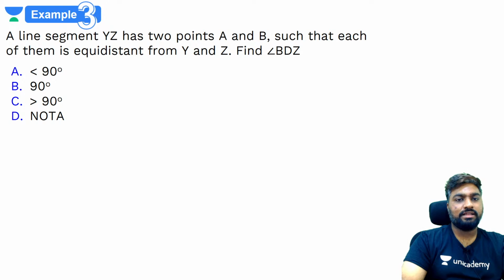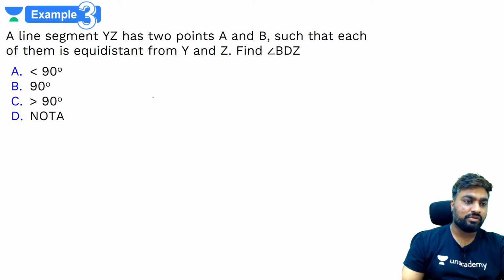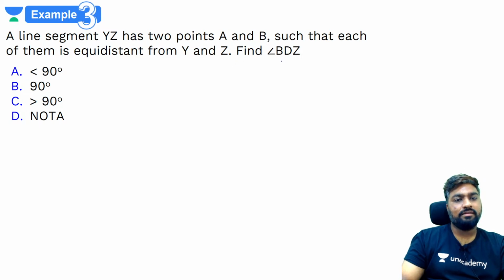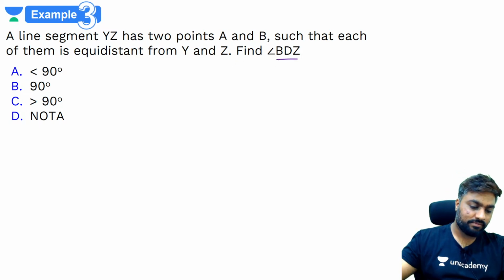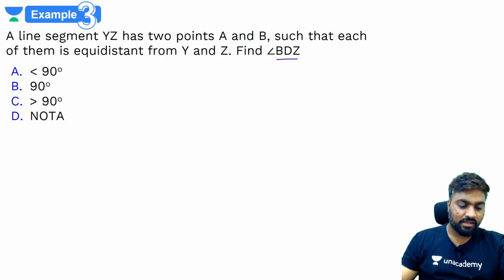चलो, let's try this question. Now in this question they haven't given the diagram, so you have to draw the diagram. A line segment YZ has 2 points A and B such that each of them is equidistant from Y and Z. Find angle BDZ. डायग्राम नहीं है, फटाफट से ट्राई करो.